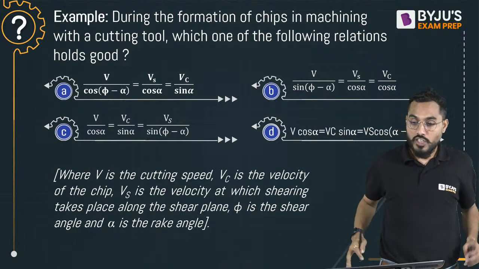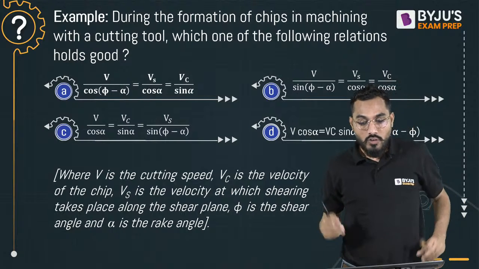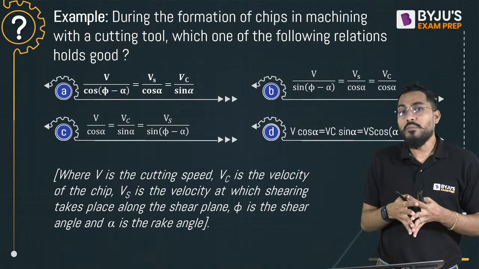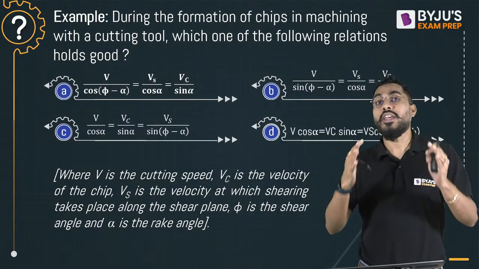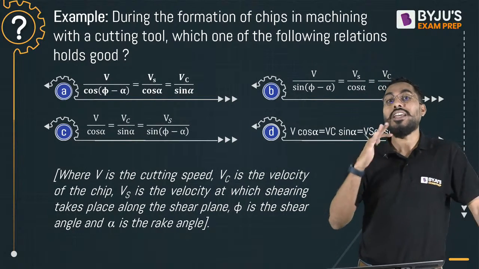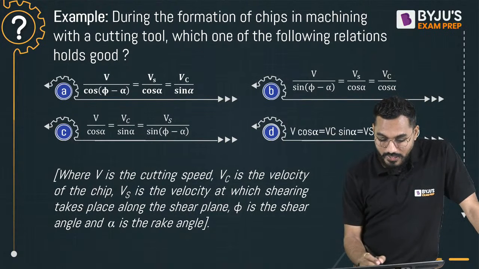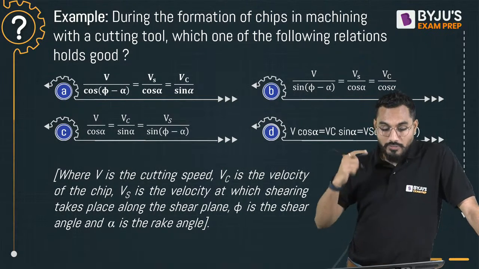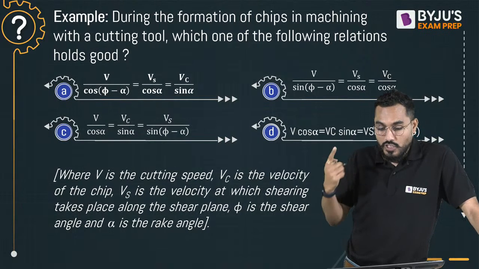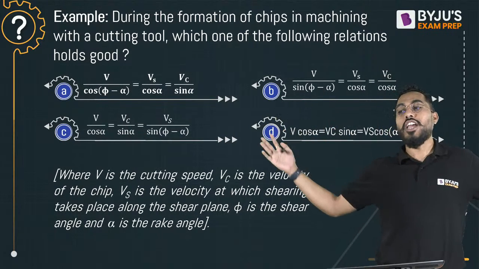During the formation of chip in machining with a cutting tool, which one of the following relations holds good? Now we know that, sir, there is one particular relation based on a triangle of velocity. That's called the velocity triangle. And we are applying the sine principle there. It was given that V is nothing but cutting speed, Vc is the velocity of the chip, Vs is the velocity at which the shearing takes place along the shear plane, Phi is the shear plane angle and alpha is the rake angle.